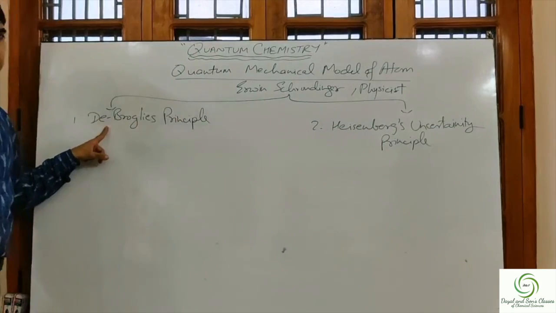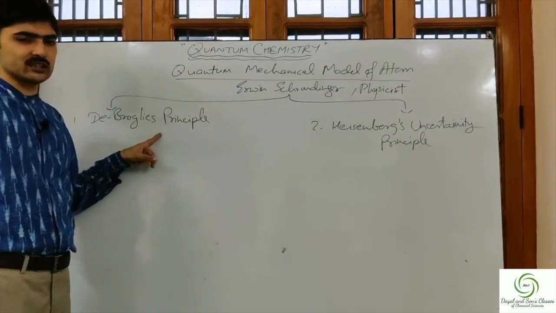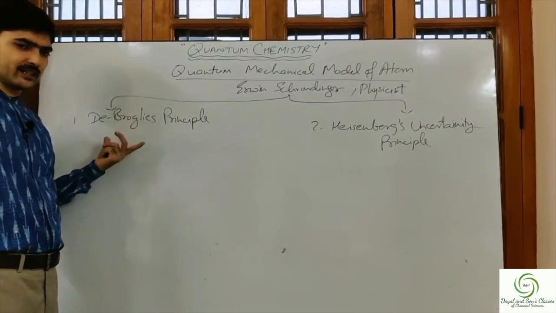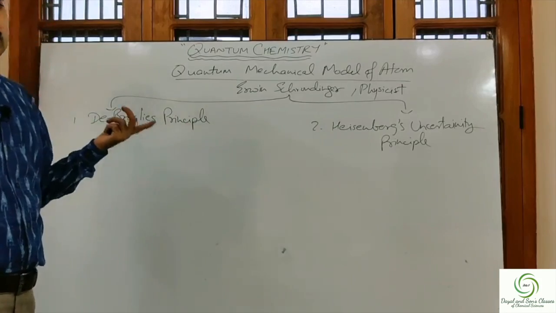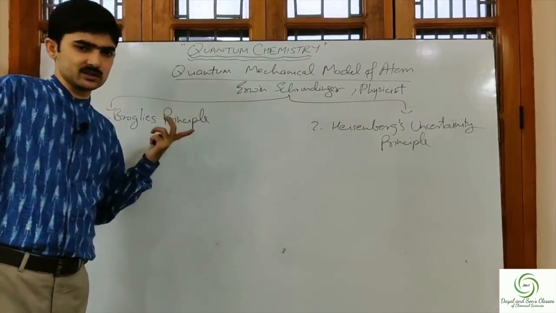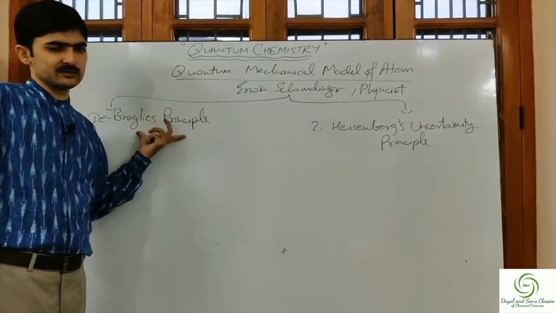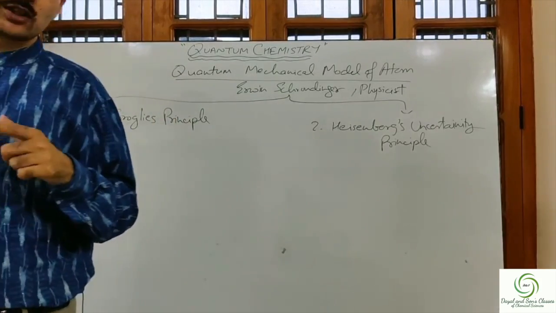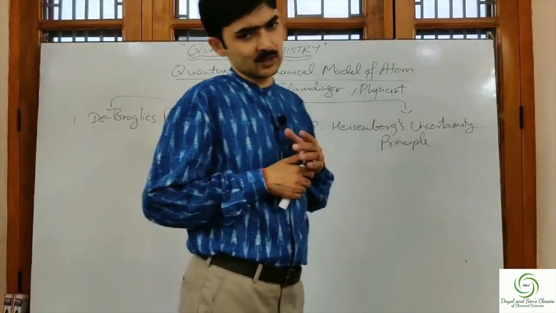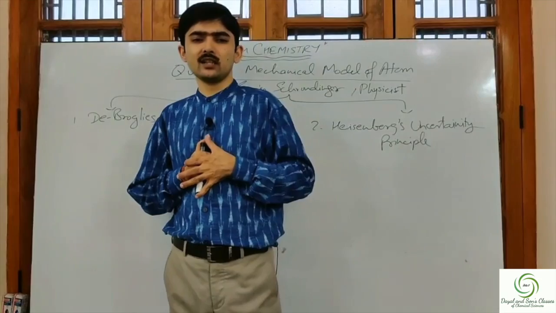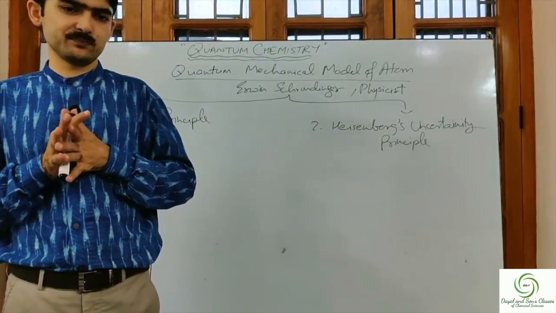The de Broglie principle was given by the scientist called de Broglie, and after him this principle was known by his name for his achievement. Now, what is stated in the de Broglie principle? De Broglie principle stated that every moving particle has a wave nature associated with it.